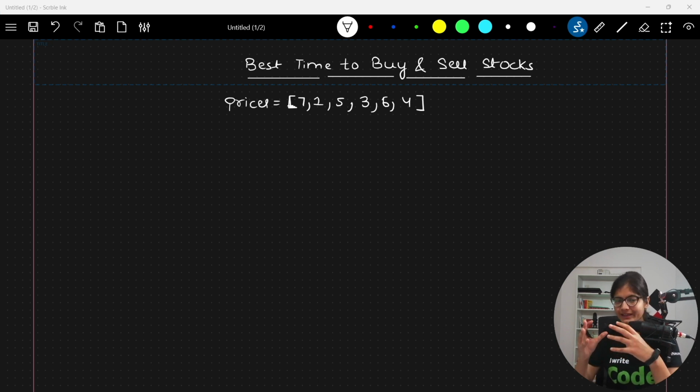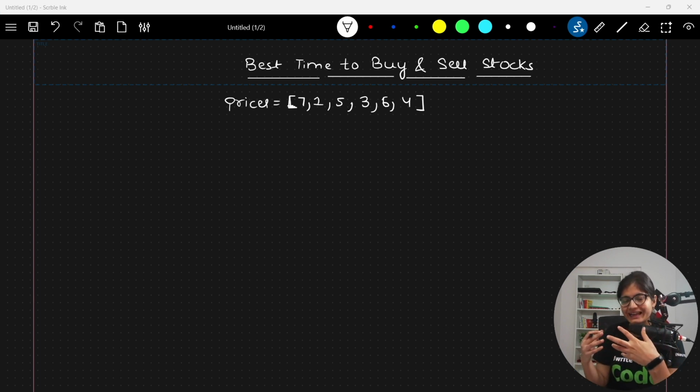What they are saying is that, if you know about the stock market, we usually buy and sell the stocks. That is what usually happens. And our major aim, or the goal, is to maximize the profit, correct? This kind of problem statement is given to you. Here they are talking about the prices of the stocks.